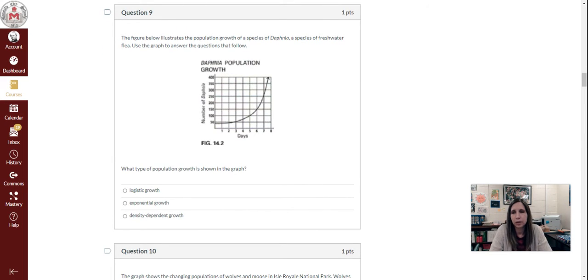Question 9. The figure below illustrates the population growth of a species of Daphnia, a species of freshwater flea. Use the graph to answer the questions that follow. What type of population growth is shown in the graph? A, logistic, B, exponential growth, or C, density-dependent growth.